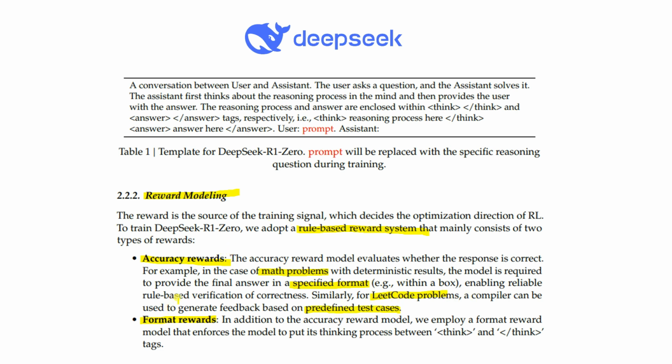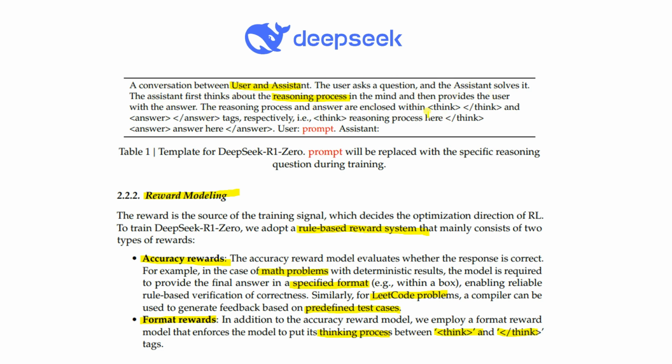Now what about the format reward? In the case of the format reward, the process of thinking happens between the think tags. They're giving one example here: a conversation between a user and an assistant. The user asks a question and the assistant solves it. The assistant first thinks about the reasoning process in its mind and then provides the user with the answer.